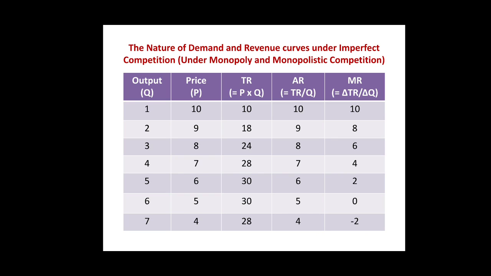This proves that under monopoly and monopolistic competition, both average revenue and marginal revenue decline, but marginal revenue declines faster than average revenue. So, at all levels of output, average revenue is greater than marginal revenue under imperfect competition.